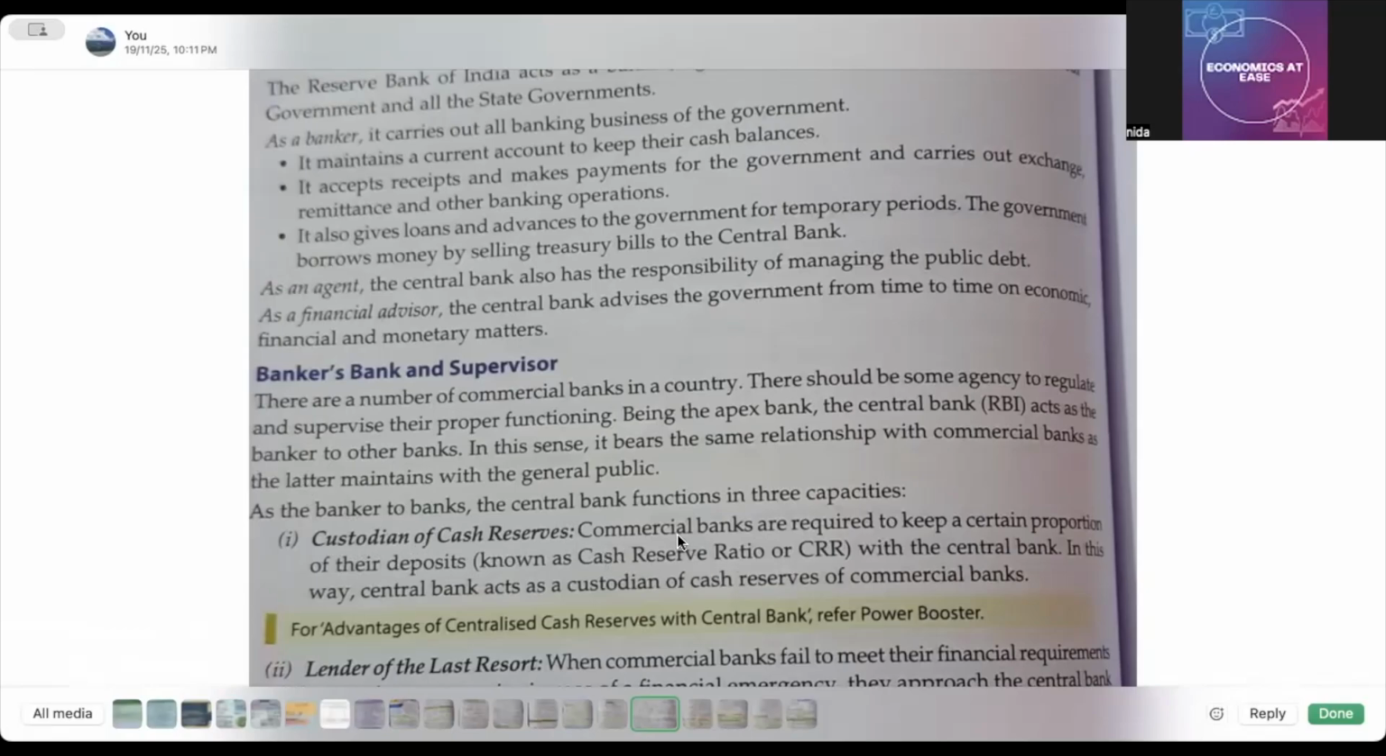the cash reserve ratio. Commercial banks are required to keep a certain proportion of their deposits known as the cash reserve ratio or CRR with the central bank. In this way, central bank acts as the custodian of cash reserves of commercial banks. Okay, the custodian of cash reserve means cash reserve वहाँ पे as a custody रख दिया जाता है, that is commercial banks अपना part of proportion of cash reserve central bank में रख देता है.